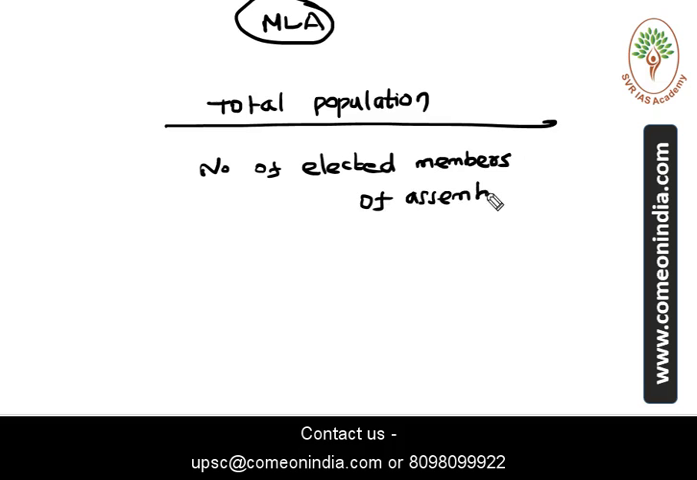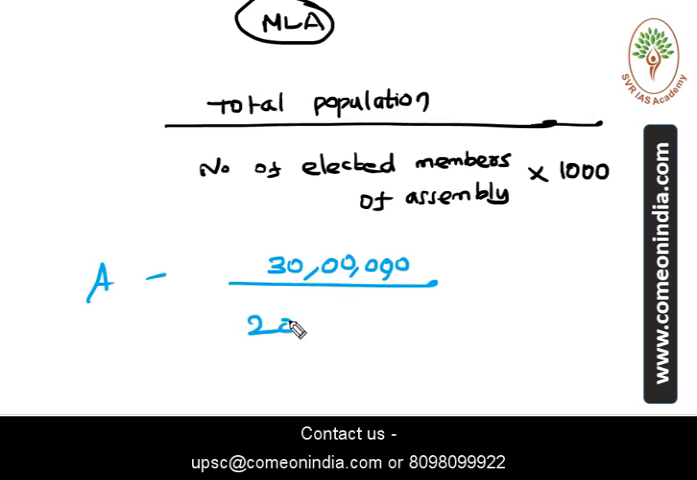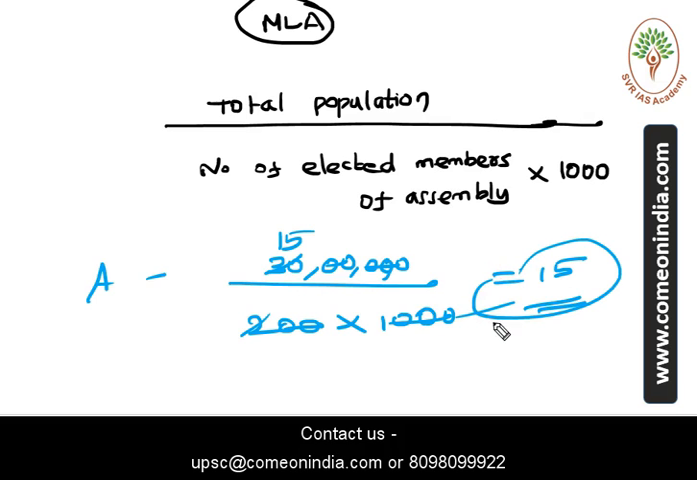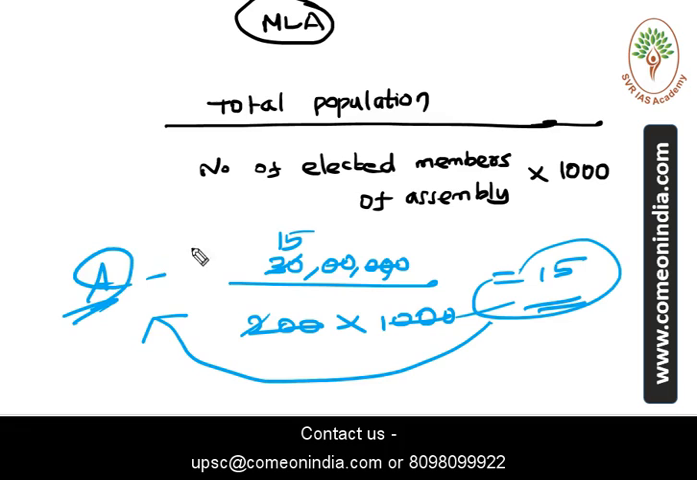For example, consider state A. The population of the state is 30 lakh and the total number of MLA seats in the state is 200. So 200 MLAs are elected to the state assembly of state A. So the value of the vote of an MLA in this state is equal to 30 lakh divided by 200, into 1000. Whatever value comes is the vote value of an MLA of state A.